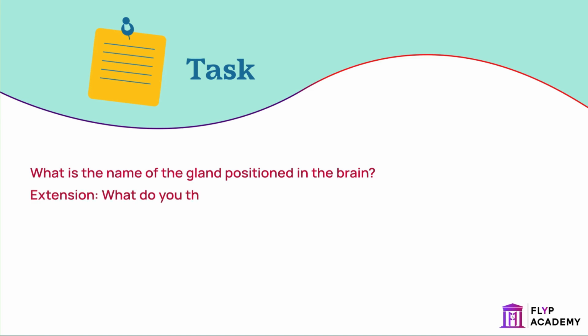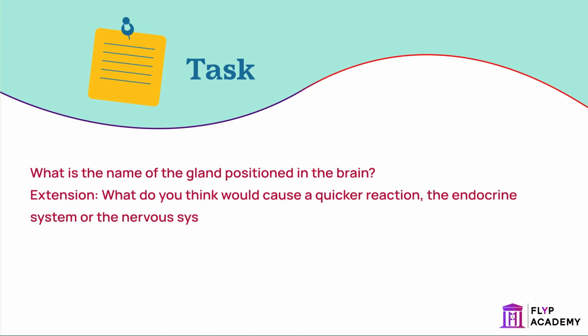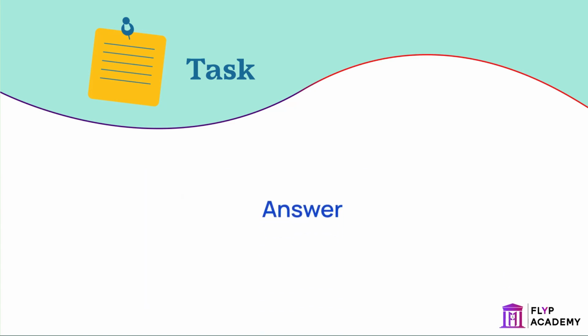Extension: what do you think would cause a quicker reaction, the endocrine system or the nervous system? The response of the nervous system is much quicker than the endocrine system, as the messages are sent as electrical impulses rather than in the bloodstream. However, the effects of the hormones in the endocrine system are longer lasting.